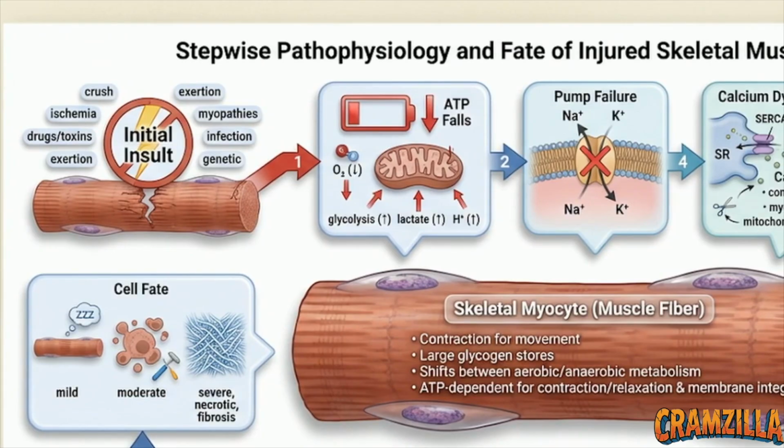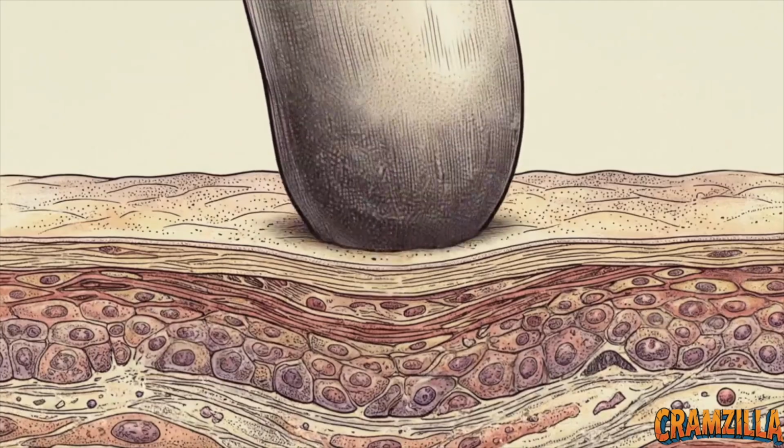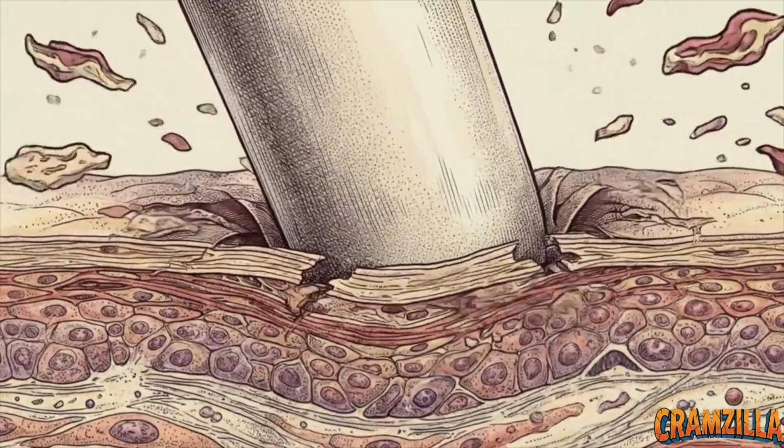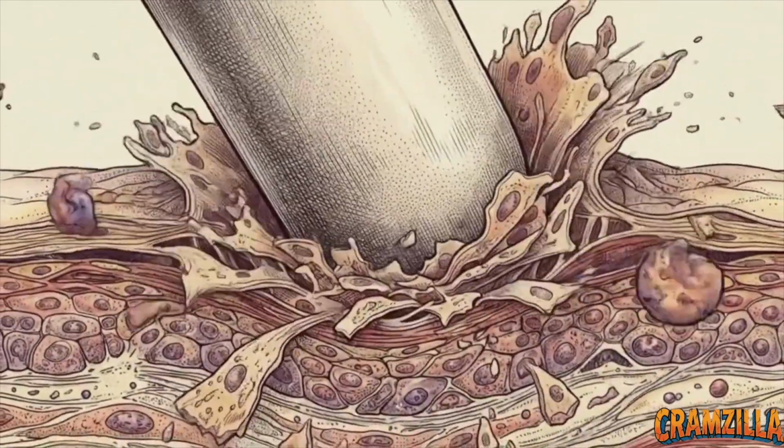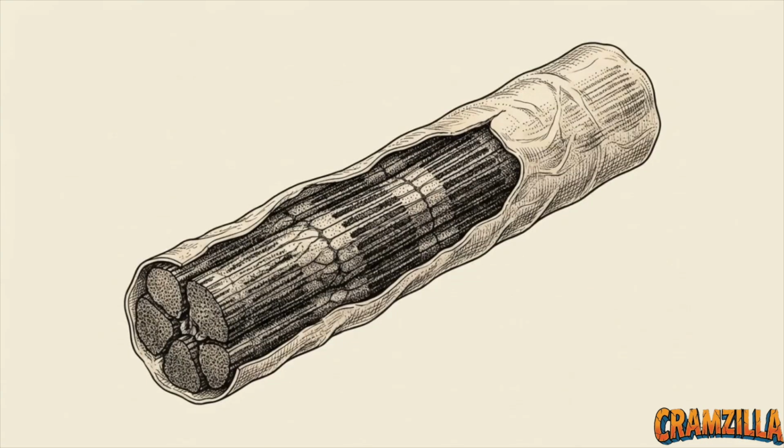Glycolysis ramps up, causing lactate and acid to spike. A large-scale physical trauma on the outside of the body instantly translates into a microscopic energy crisis on the inside. The muscle cell is now completely unpowered.